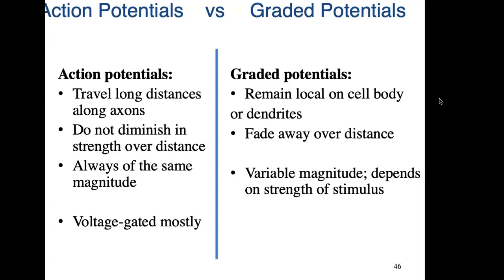Action potentials are voltage gated mostly. And graded potentials, you can tell me, what could they be? Chemical or mechanical, you have a neurotransmitter. So voltage gated on the action potential as it travels along the axon. Voltage is going to stimulate the neighboring section. But graded potentials are coming into the cell body through a neurotransmitter.